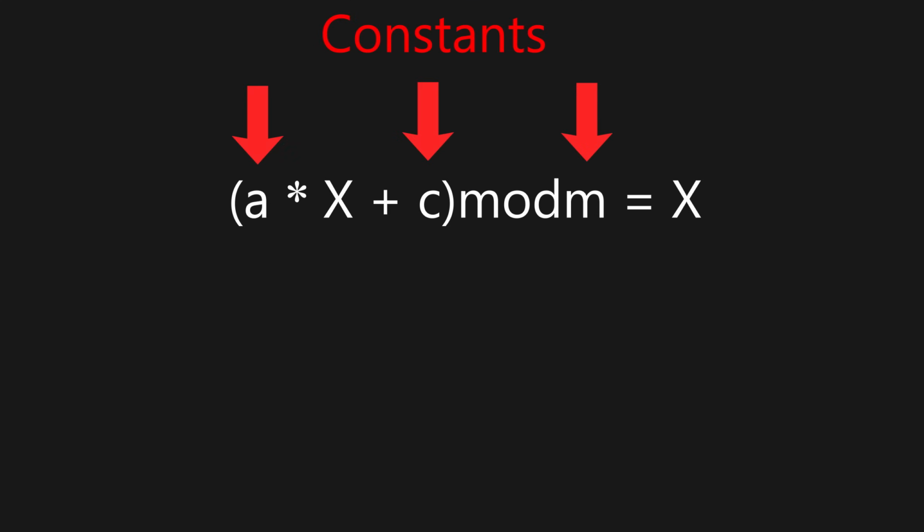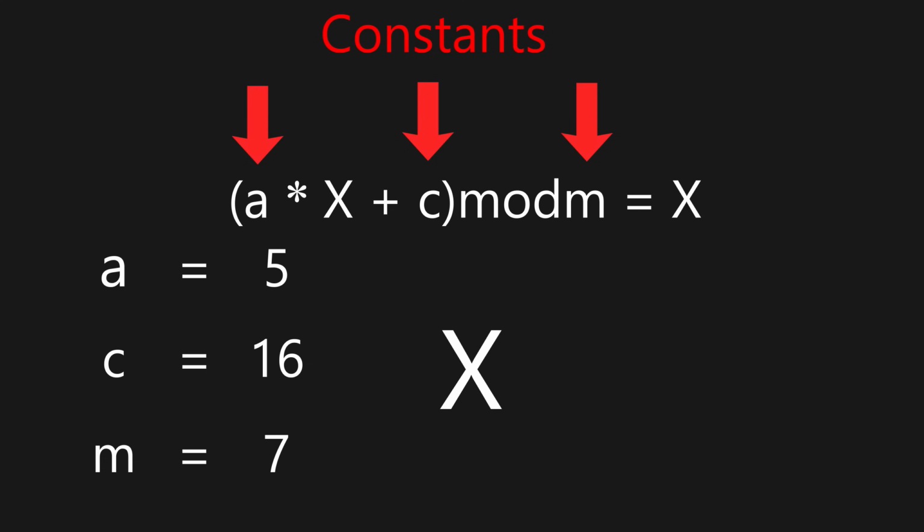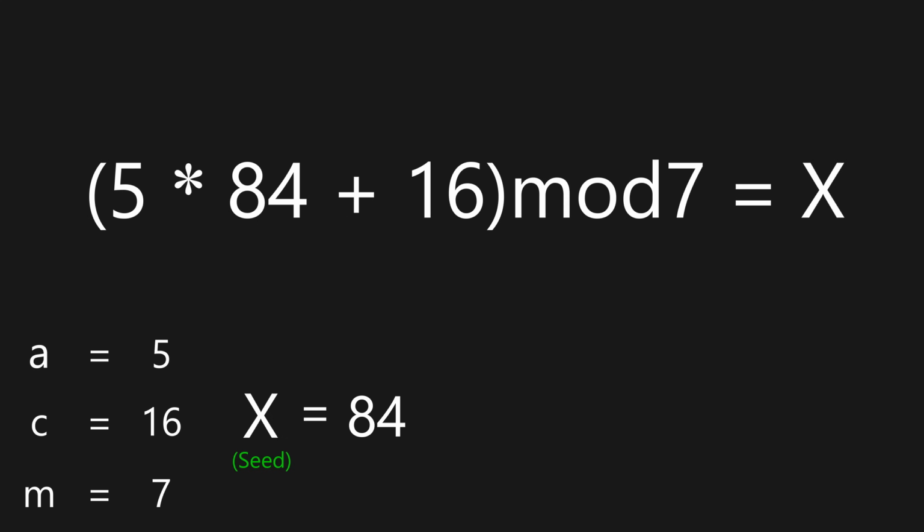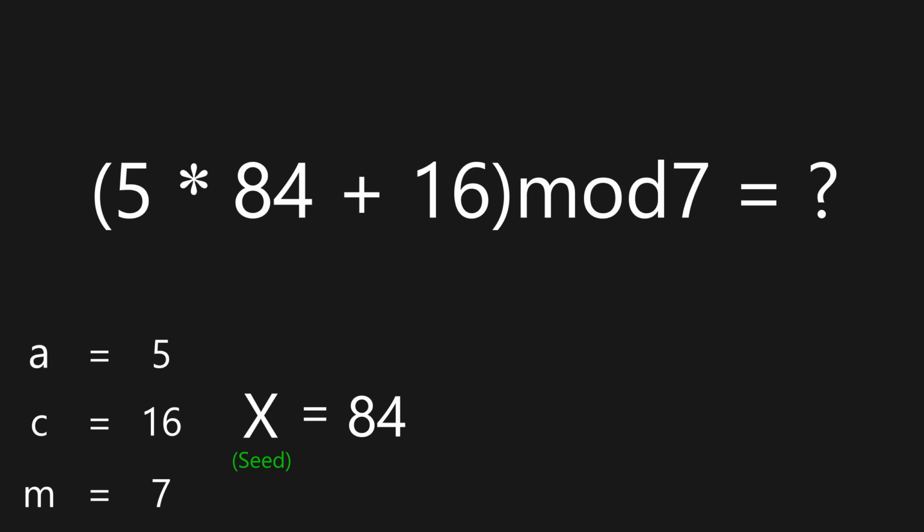First, we need to fill in our constants a, c, and m with any numbers. Let's say a equal to 5, c equal to 16, and m equal to 7. Second, we need to set x, which is our seed that our generator will start with. Let's pick 84. What this is doing is basically taking the original seed x and then doing a bunch of random calculations to get a random number.